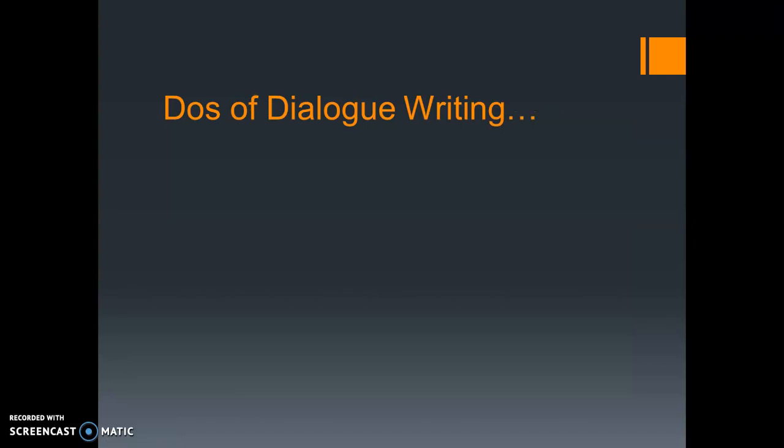We have some do's of the dialogue. When you're writing the dialogue, you should follow these instructions. You will begin your dialogue writing with the situation. Situation means that before you write the dialogue, you write in brackets a sentence in which you tell where and how these two characters meet. This is called situation.